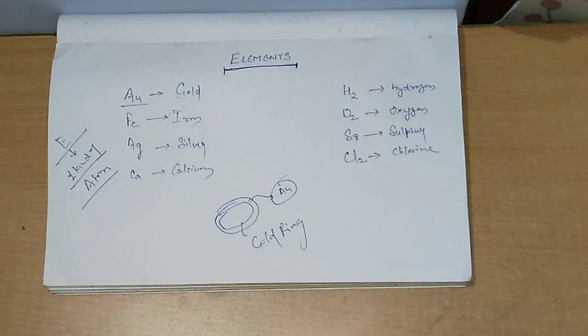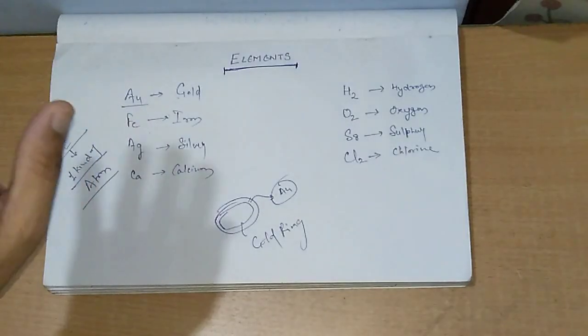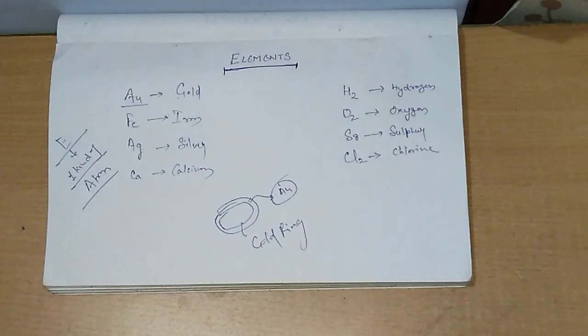So elements cannot be further divided, decomposed, bifurcated, changed or taken apart into other substances. Clear? It is the purest form of any kind of matter. Number one. Okay, number two.